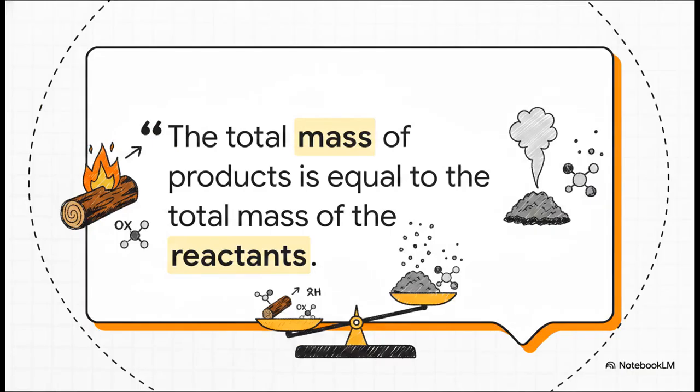Let's go back to 1750. This brings us to our first grand rule, proposed by Antoine Lavoisier, the law of conservation of mass. It boldly states that in an isolated system, mass is absolutely never created or destroyed during a chemical reaction. It only transforms. If you burn a piece of wood, the total mass of the resulting ash and the gases released will perfectly, exactly equal the original mass of the wood plus the oxygen it reacted with. The universe, it turns out, always balances its books.